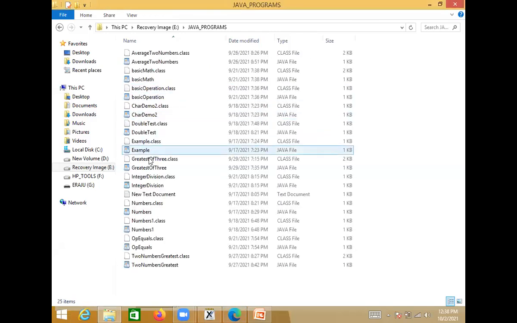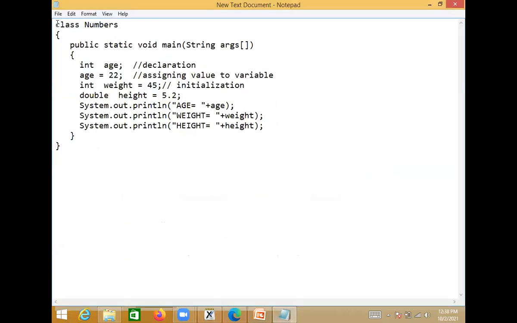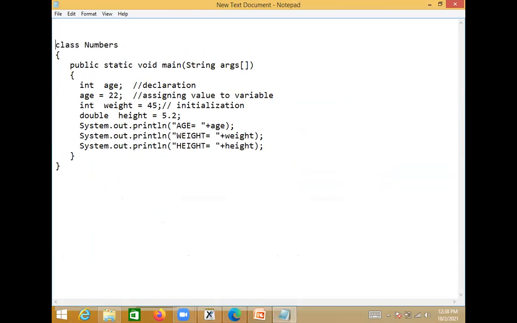Java programs. Okay, so here what we do is we'll write a program using a while statement. Okay, so here what I do is we'll write a program for a sum of n numbers.